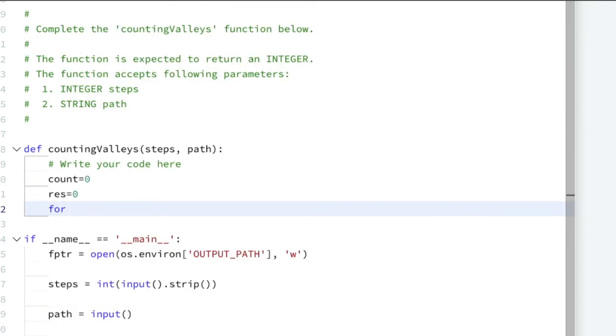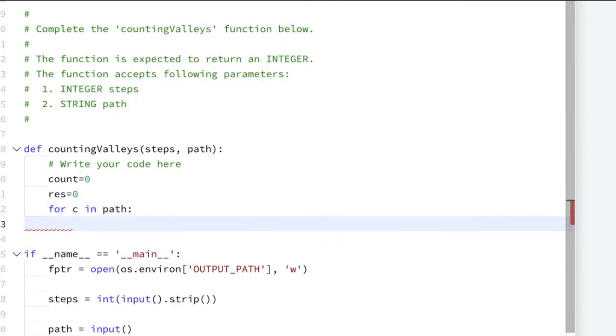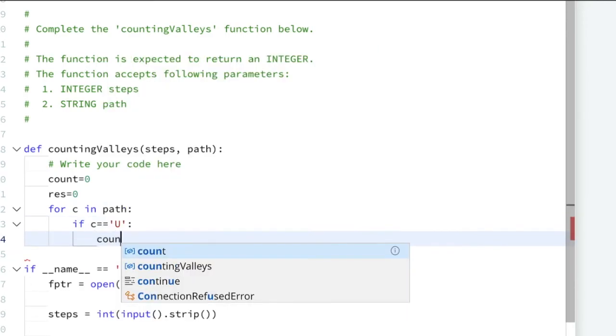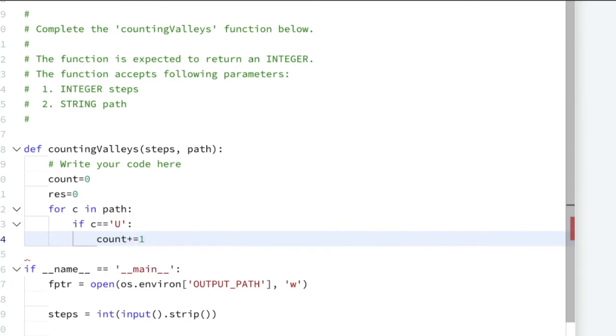Now we are given the path, so we'll iterate through this path. So for C in path, character by character. Now we are going to check if this C is equal to uphill. If it is uphill, then we have to add 1 to our count. There is a 1 unit change for the uphill, and it is a positive change.